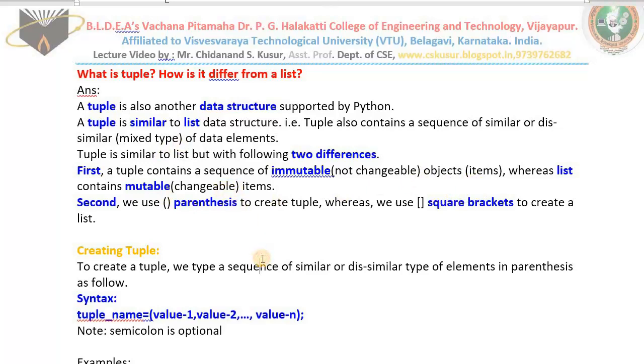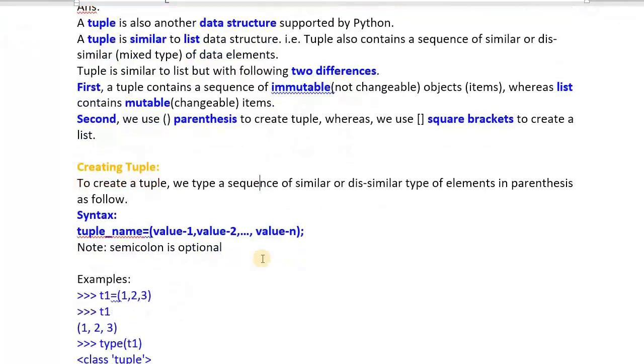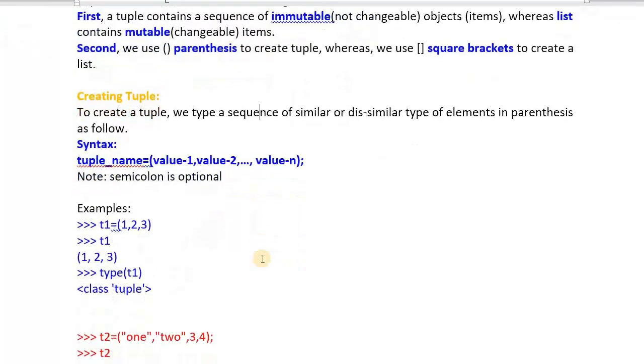Next, the question may continue. How do you create a tuple? Which syntax do you follow? A very simple syntax. First we give the tuple name. Afterwards, inside the parentheses we type the values one after another using the delimiter called comma, and you can print like this: tuple name, inside the parentheses a set of values separated by the delimiter comma. Using a semicolon is optional. You may use it or you may not.